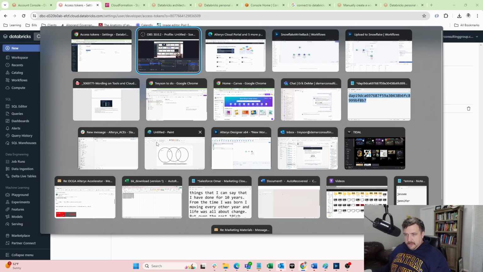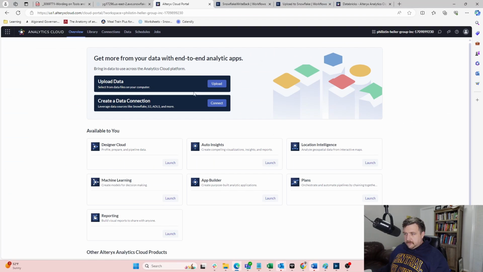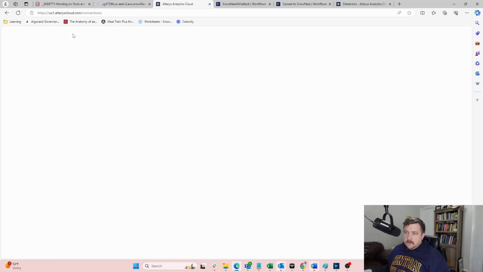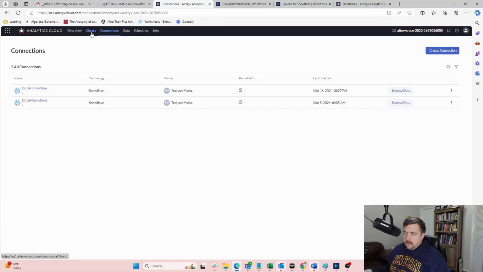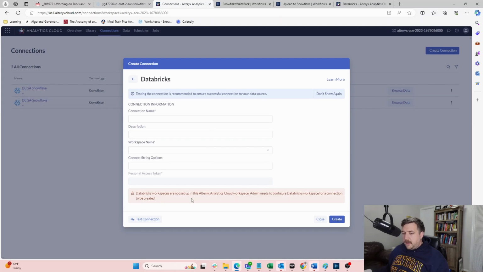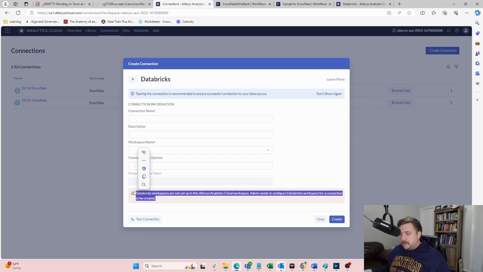So let's go to our Alteryx setup here. New chapter. One thing I want to show you is, when you are making a connection, if I create a Databricks connection, note that at the bottom here I see this message that says Databricks workspaces are not set up in the Alteryx Analytics workspace.